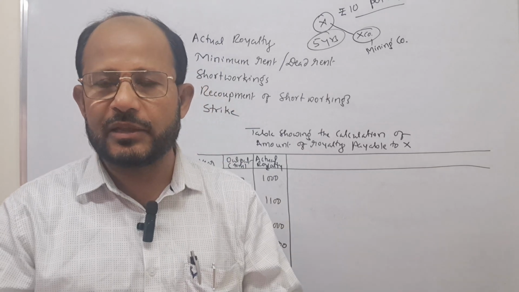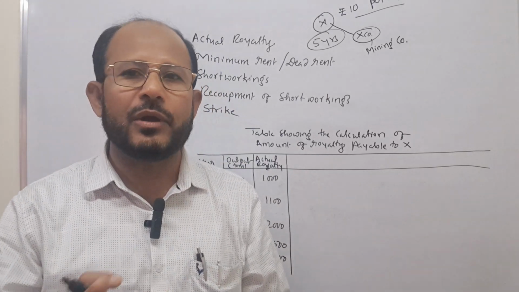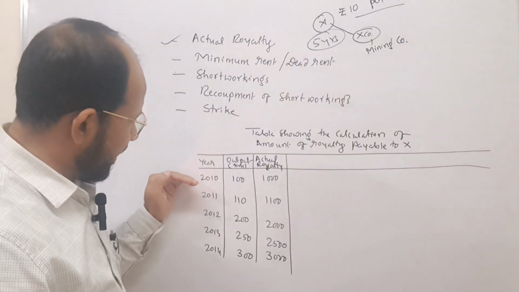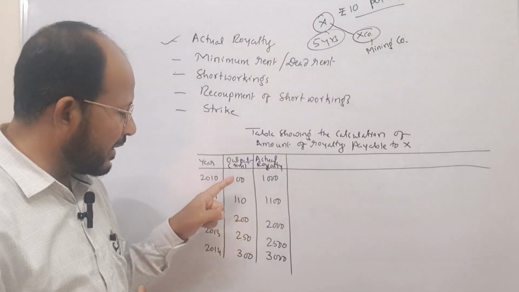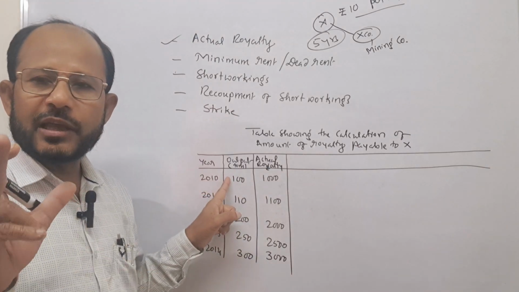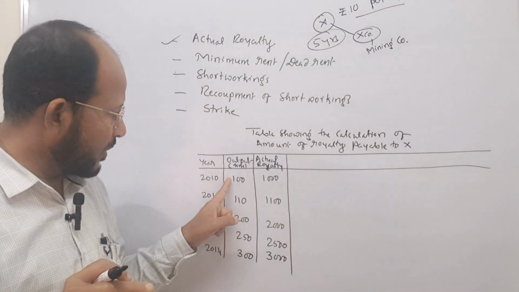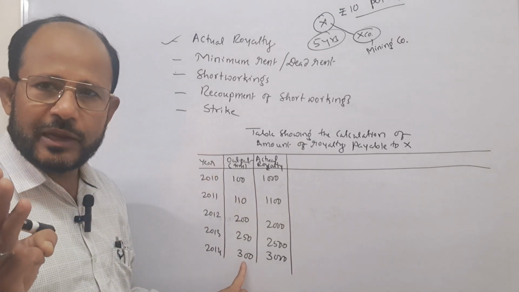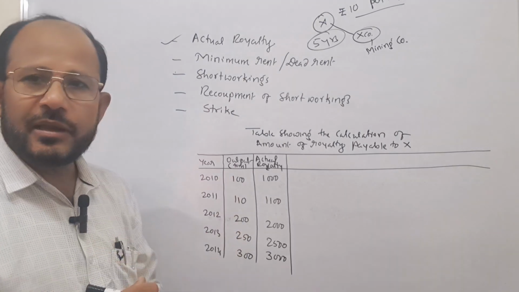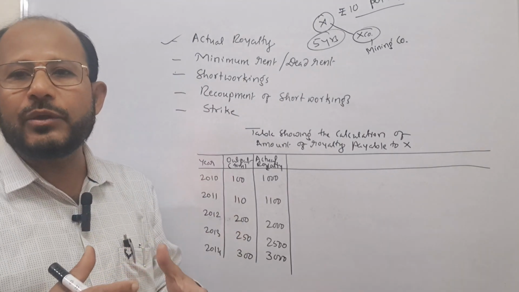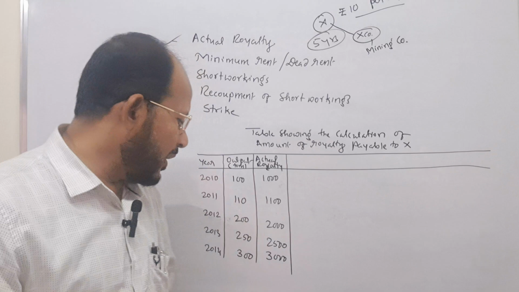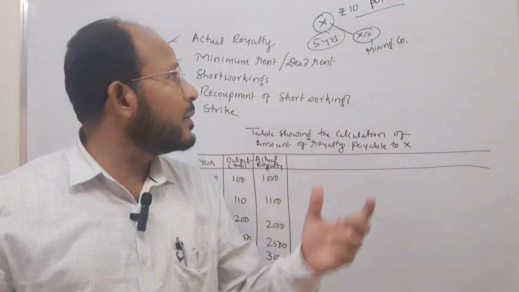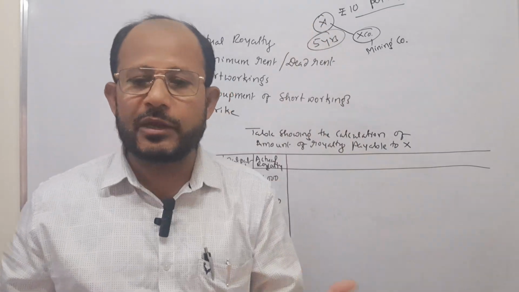Very simple thing is there. This way you have to calculate the actual royalty. Now you see, when we compare this one, in the first year the company extracted how many units? 100 units or 100 tons of minerals were extracted. But in the fifth year you see 300 tons were extracted. Why is this difference there? In which year is the owner going to get more income, more royalty? It is quite obvious that in the year 2014 the owner, Mr. X, the landlord, is going to get more royalty.